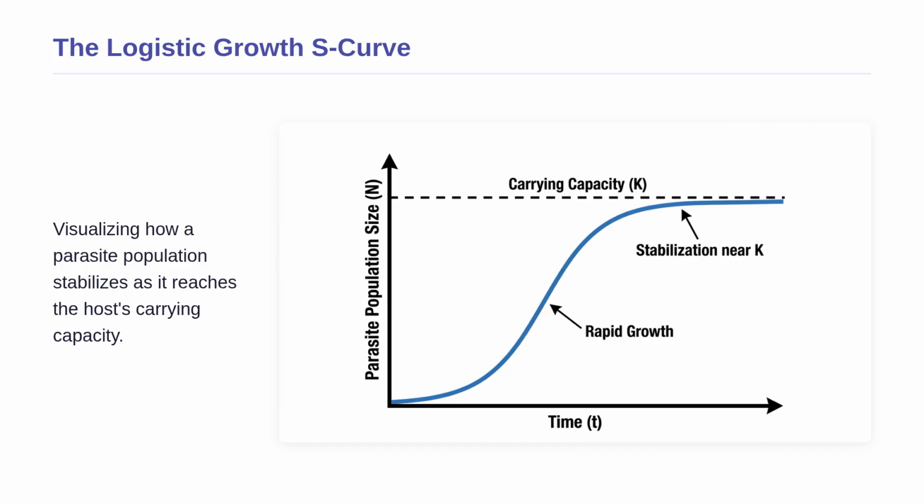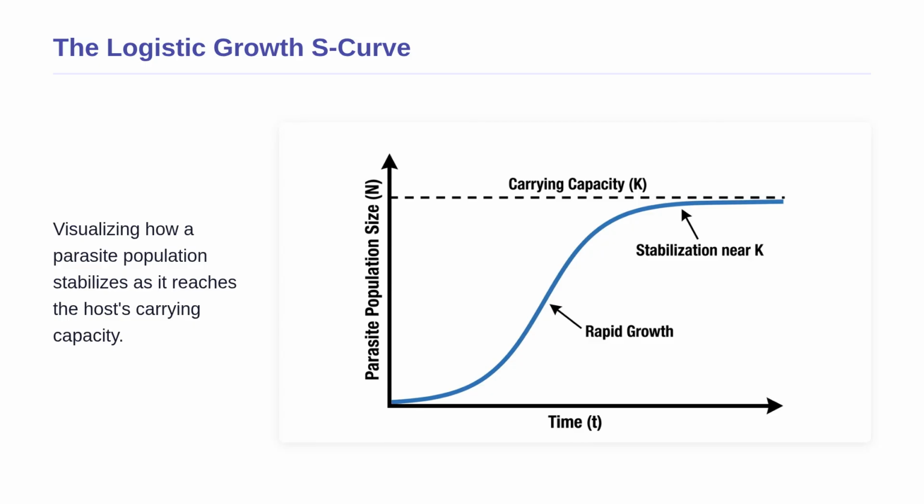This mathematical stabilization is beautifully illustrated by the logistic growth S-curve shown here. On the horizontal axis, we have time, and on the vertical axis, we have the parasite population size. Notice how the blue curve starts with a steep upward slope. This is the rapid exponential growth phase we calculated in our first tapeworm example, where resources are abundant.